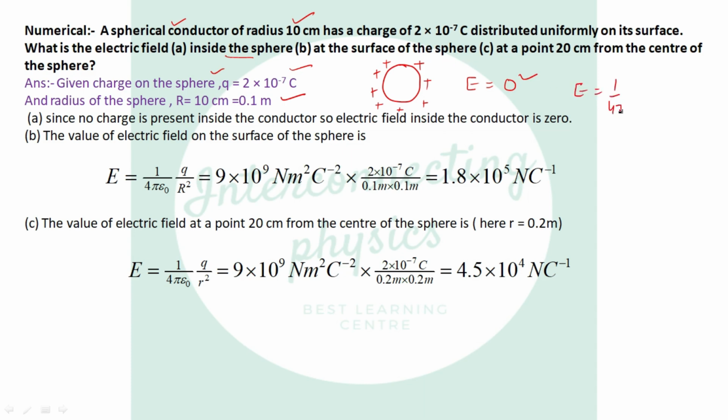Now number B, at the surface of the sphere the value is 1 over 4 pi epsilon naught q over r square, where r is the radius of the sphere. Okay, 1 over 4 pi epsilon naught, 9 into 10 raised to power 9, q we are given with, and r radius which is 10 centimeter, that is 0.1 meter, and the result is this. At a point outside, 20 centimeter is given. So for 20 centimeter in SI it is 0.2 meter. Substitute the value and get the result at a point outside the sphere.